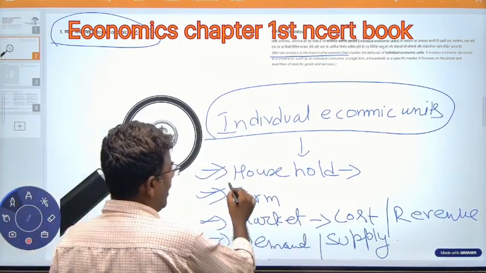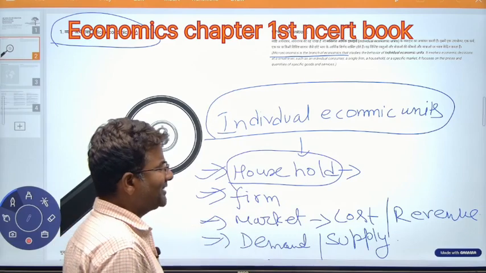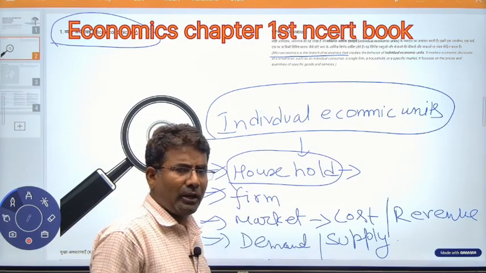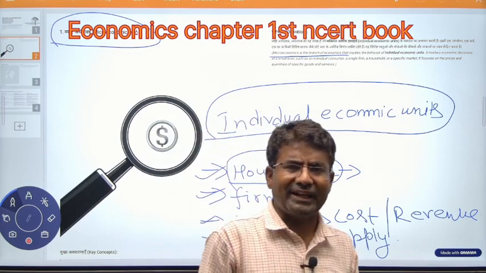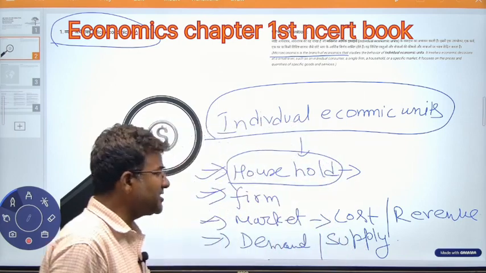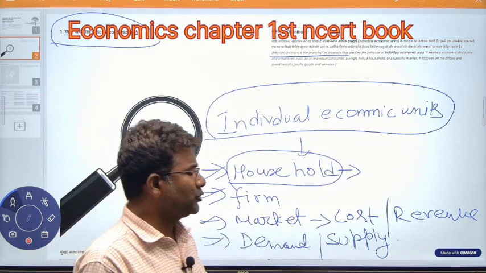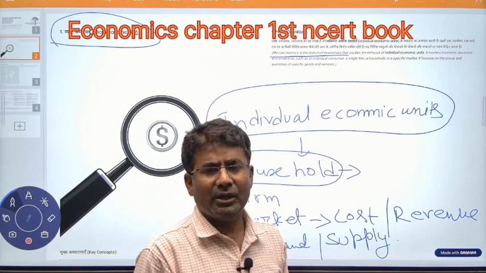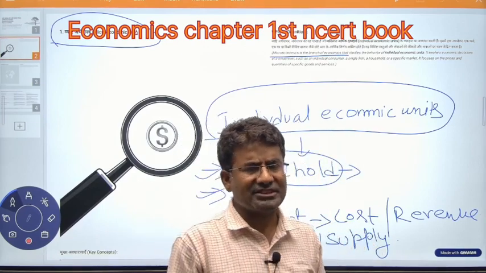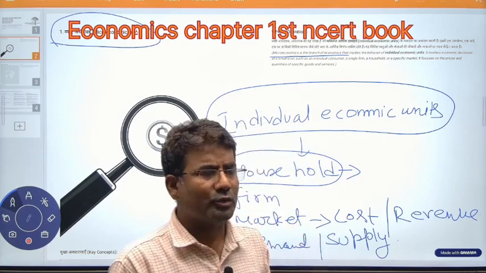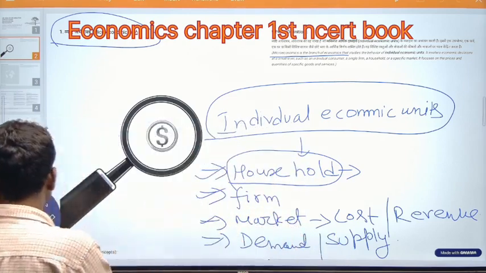Household means the household has a problem: how to manage its house. A firm has a problem: how to maintain supply in the market and how to satisfy the demand. The next thing is the market. The market has to look at the costing of the product and the revenue. Here we study income, input and output of the economy.